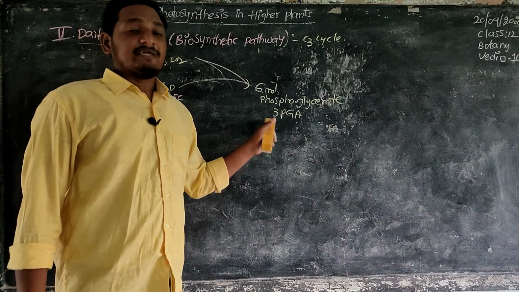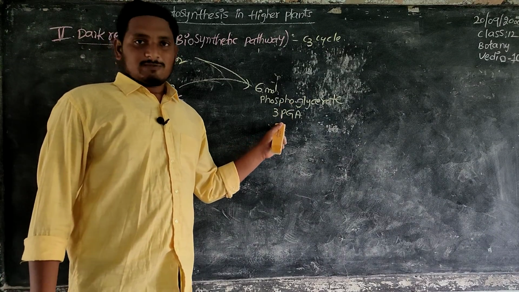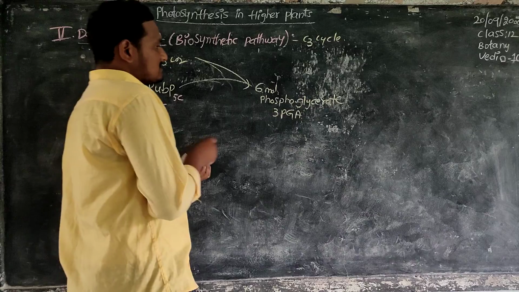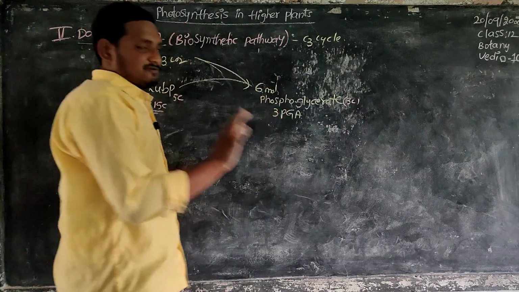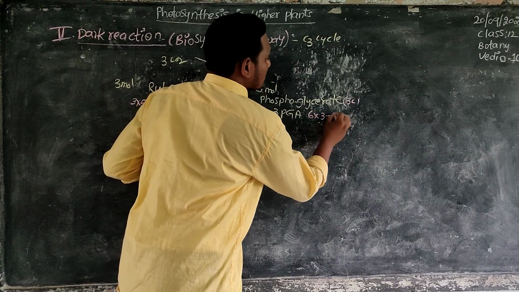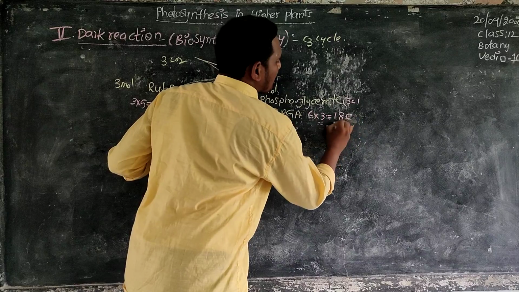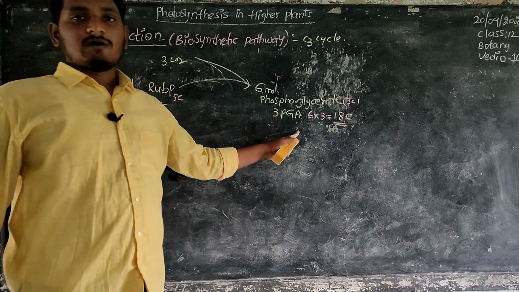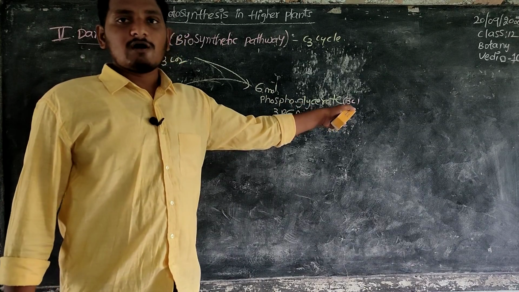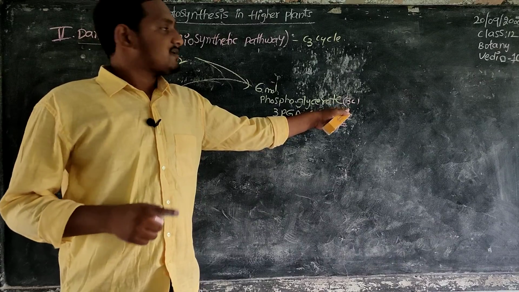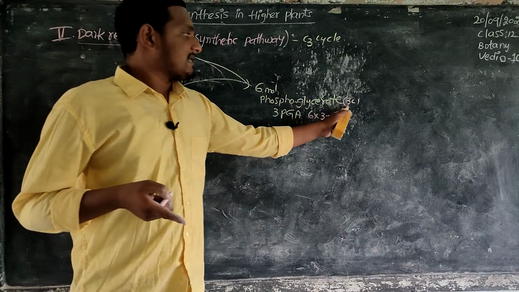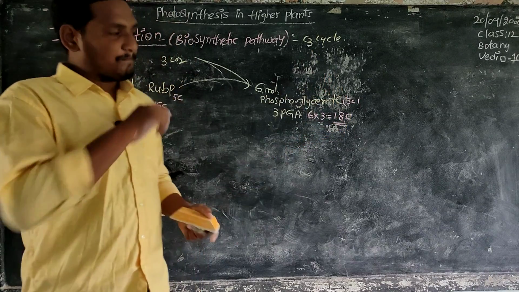It is 6 molecules of a 3-carbon compound, so 6 into 3 is 18 carbon compound. It is the first stable compound formed. That's why it is the C3 cycle.